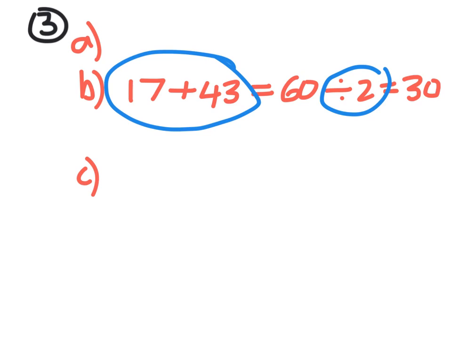So when it comes to part C and we're dealing with a quarter and a sixth, we use the same method. We add the two fractions together and then we divide by 2.